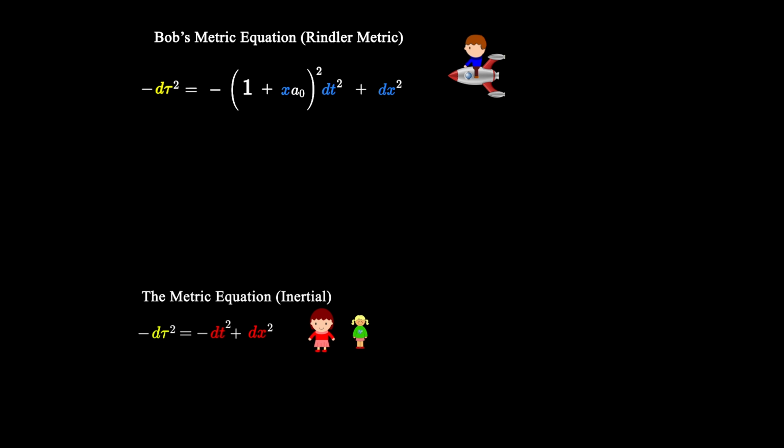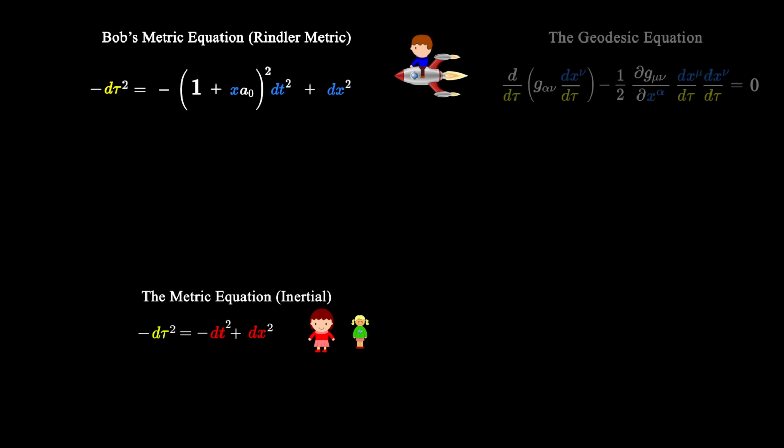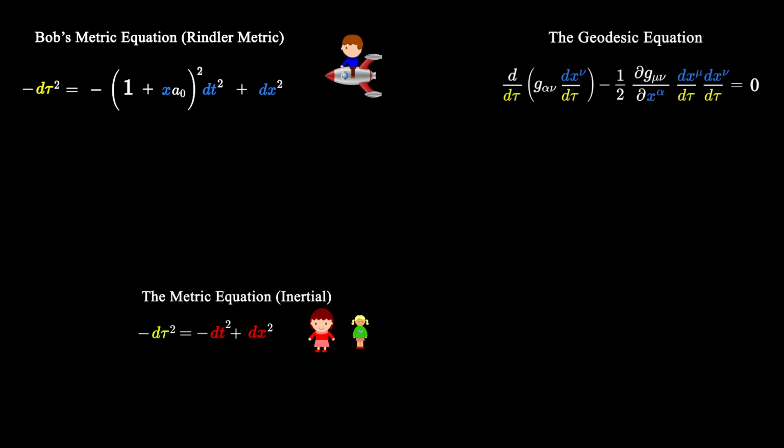Now that we have Bob's metric equation, we can use it along with the geodesic equation derived in a previous video to describe the motion of Alice or any other inertial observer. Let's see how these equations can be used together to describe the motion of Alice. Our geodesic equation is actually 4 equations because alpha can be any of Bob's 4 coordinates. Let's choose alpha to be equal to Bob's time coordinate first.